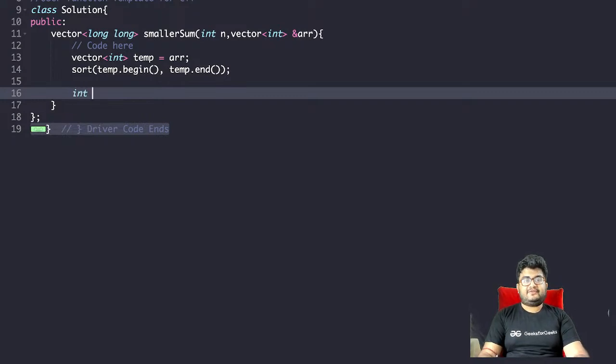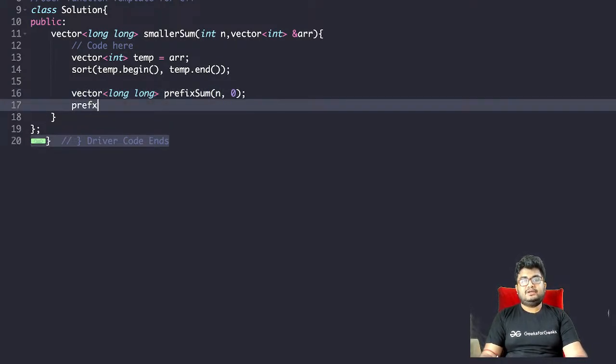So let's first of all take n as well. n is already defined. Okay, so we need the prefix sum. So vector long prefix sum, of size n, initially everything is 0. Prefix sum of 0 equals temp of 0, right?